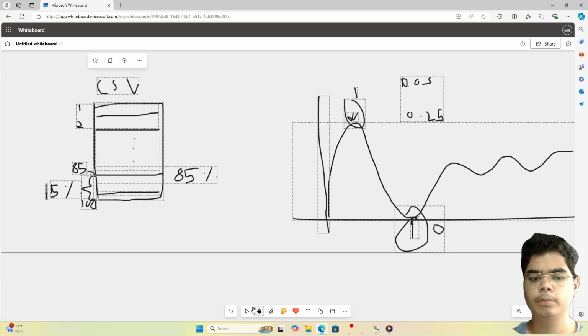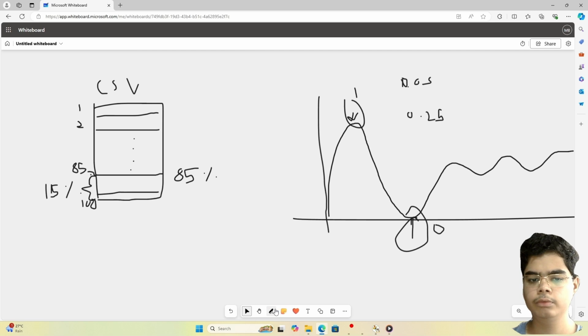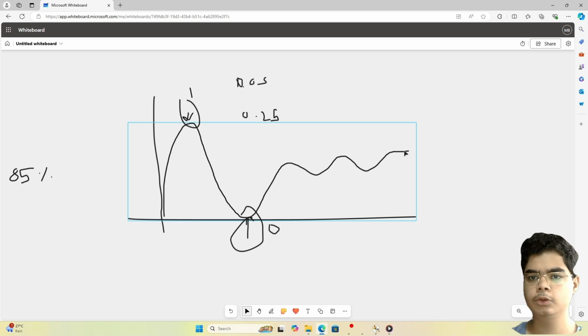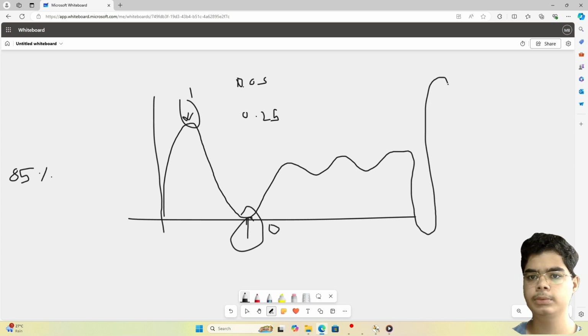But the problem is, once we are done with all this stuff like training the model, when we will actually apply the model, we can't be certain that this will remain the highest point and this will remain the lowest point in this graph. In the future, the BTC closing prices might fall below this closing price, or they might go above it. So now it will have a new high and a new low.